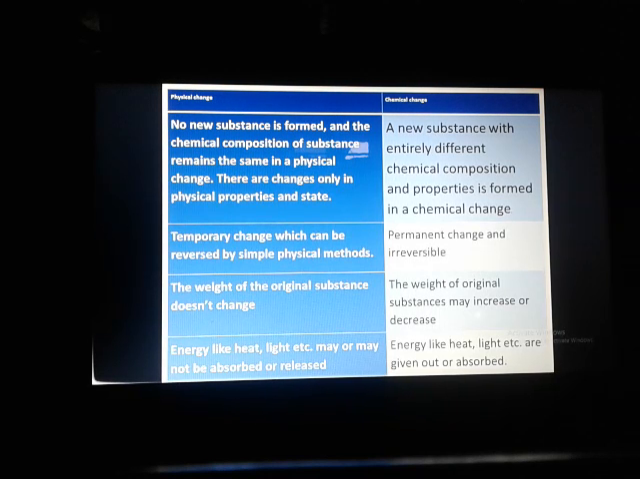Suppose I give an example. Suppose I have ice and you heat it. What will happen? It will form liquid. In case of liquid, the water remains the same, and in case of ice, water is also present. So in both cases the water remains the same, only the state has changed. That's why it is a physical change.